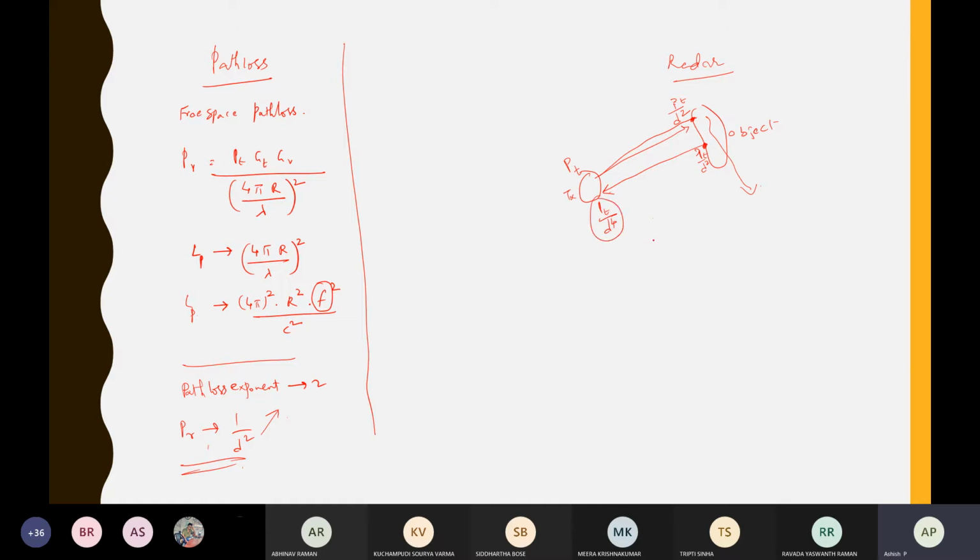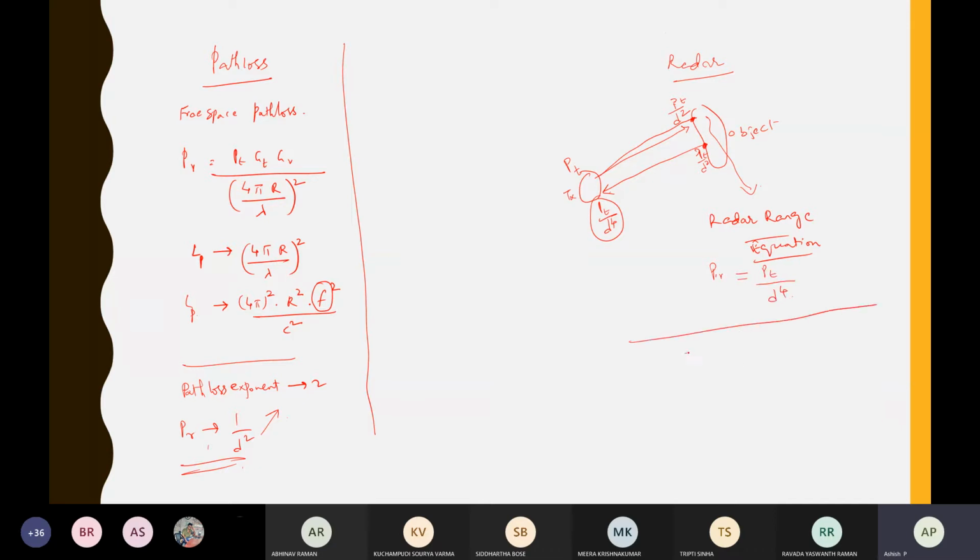So in the radar range equation, which is famous in radar communication, there is a similar equation to the Friis transmission formula, and the received power will be proportional to 1 by d power 4.